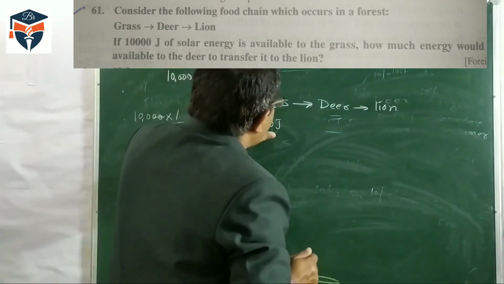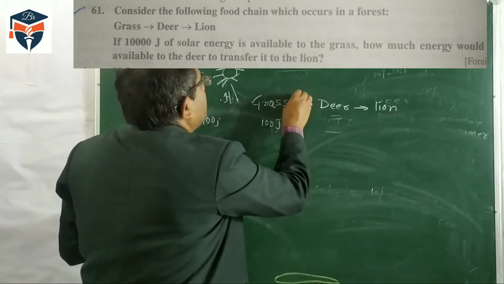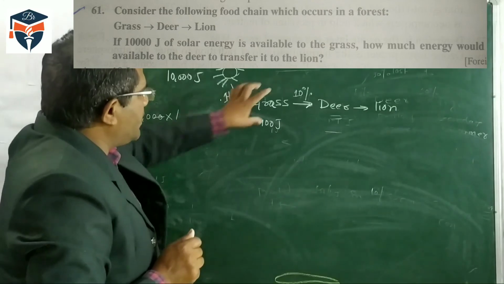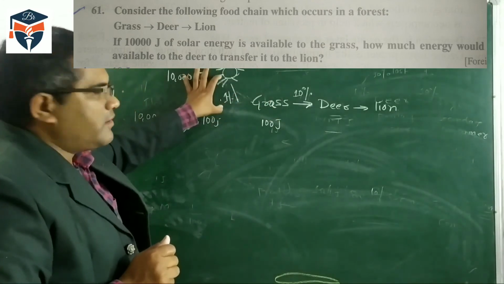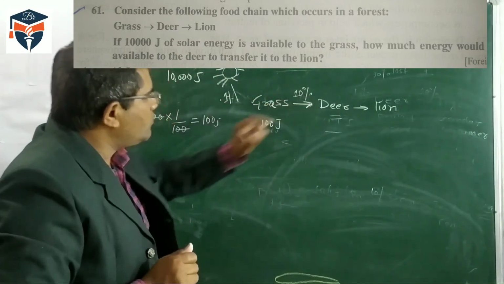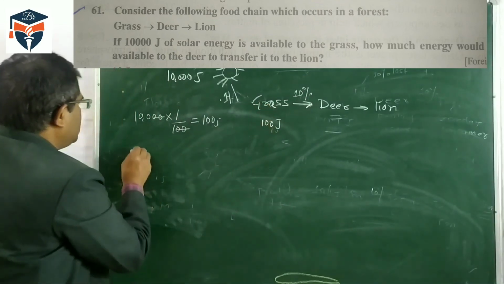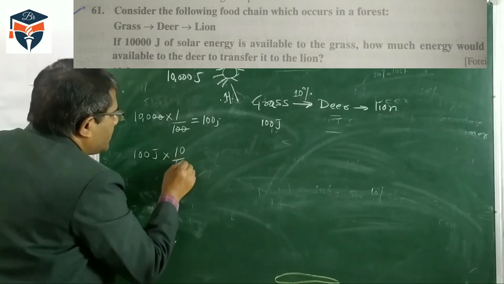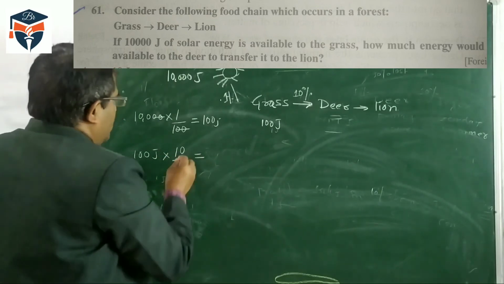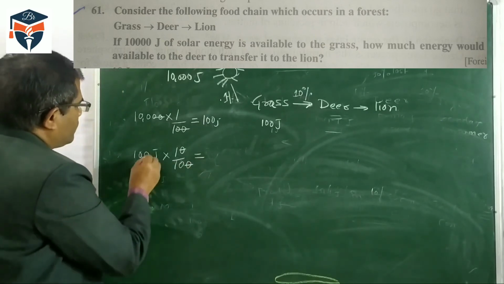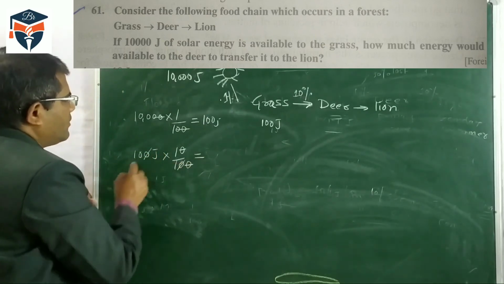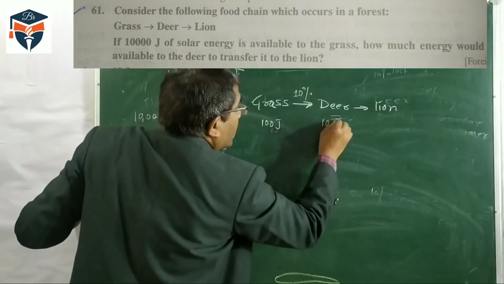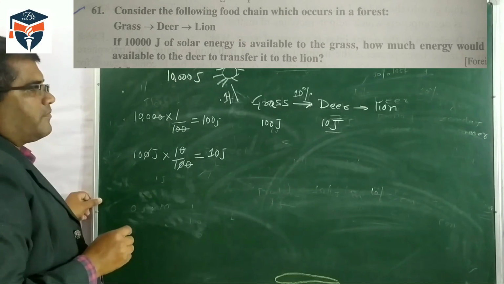Second, it is asked from the grass to the deer, how much energy will transfer? 10%, according to the 10% law. The 10% law is not applied in the first step. So from grass to deer, in grass how much energy is there? 100 joule. And 10% of it is 10 upon 100. The zeros cancel, and we get 10 joule. So here 10 joule of energy is for the deer.